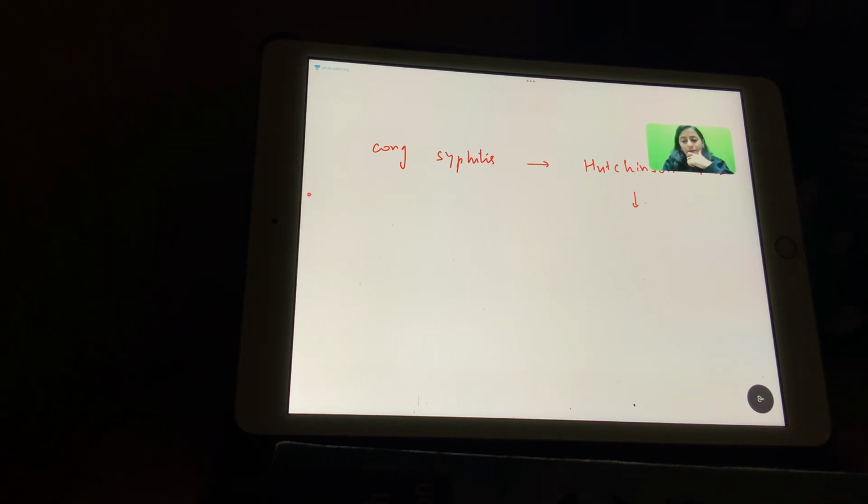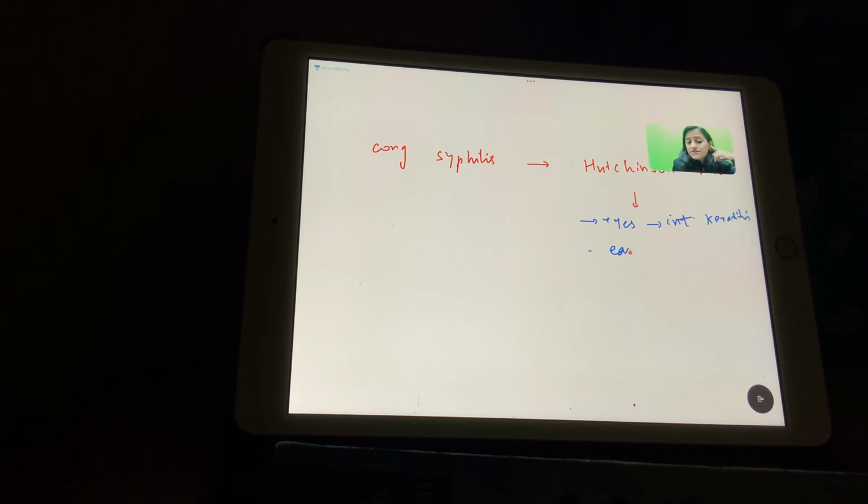What are the components of the Hutchinson's triad? We have Bura mat dekho, Bura mat suno, and Bura mat bolo. So Gandhi ji ke 3 bandar. Bura mat dekho, related to the eyes, we have interstitial keratitis. That is interstitial keratitis.